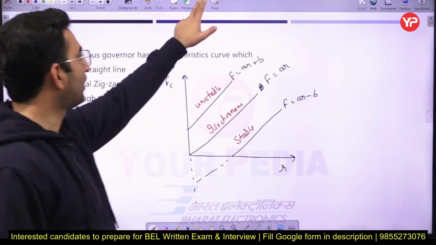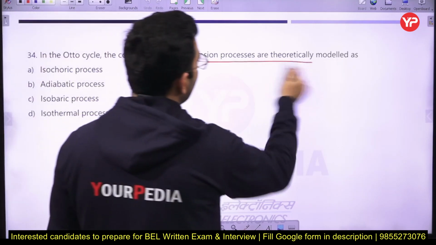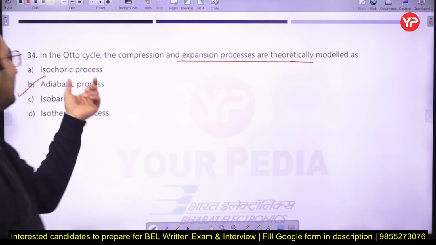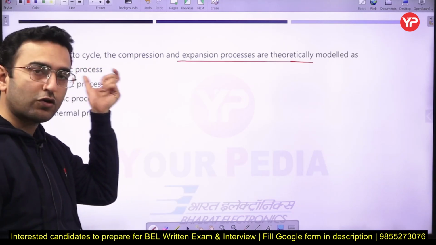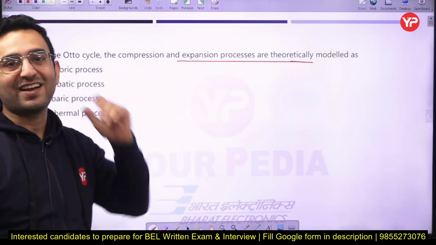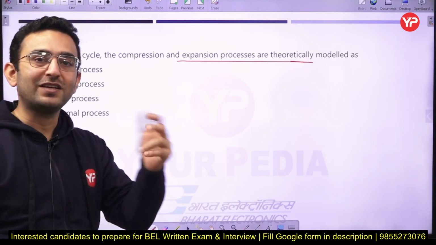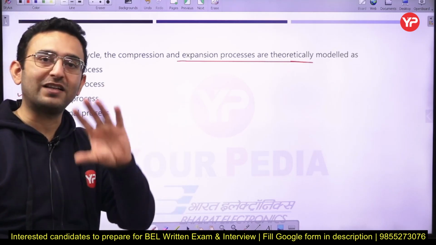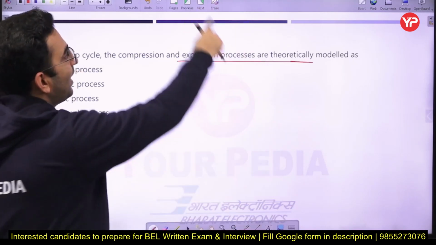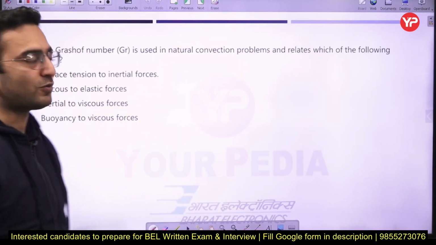Next part, in the Otto cycle, the compression and expansion processes are theoretically modeled as, that's a very simple part, adiabatic processes. The heat addition takes place at an isochoric process, and the heat rejection takes place at an isochoric process. Similarly, in the case of the diesel cycle, heat addition takes place at a constant pressure process, and the heat rejection takes place at a constant volume process. The compression and expansion are always shown by adiabatic processes.